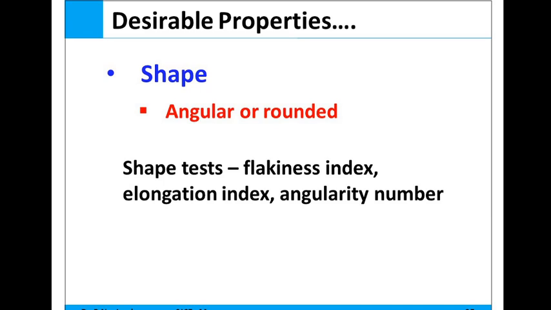And most importantly, for the aggregate used in construction, it is the rounded aggregates that are preferred for pavement construction, and sometimes angular particles are also preferred in some cases of pavement construction.